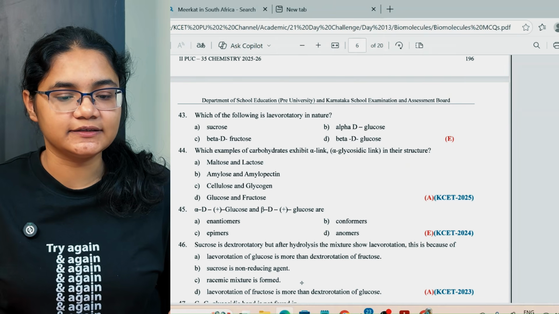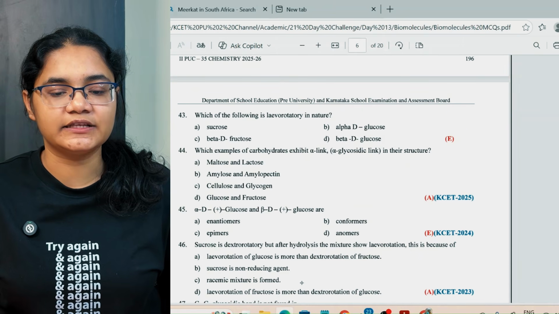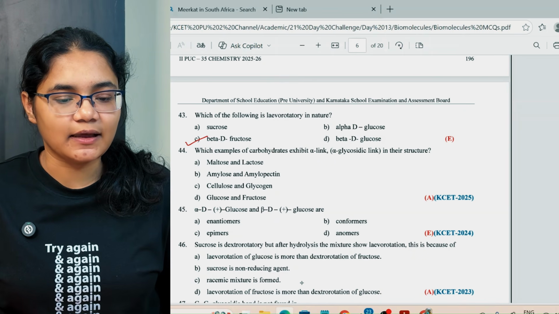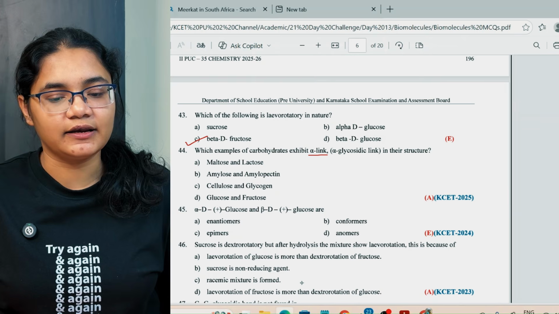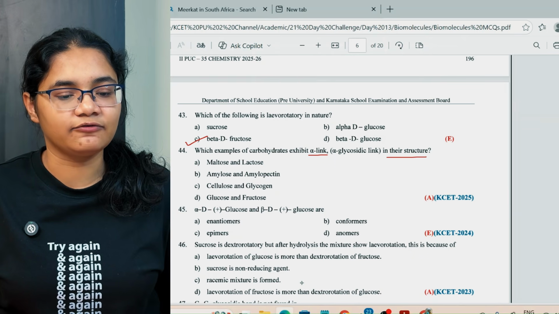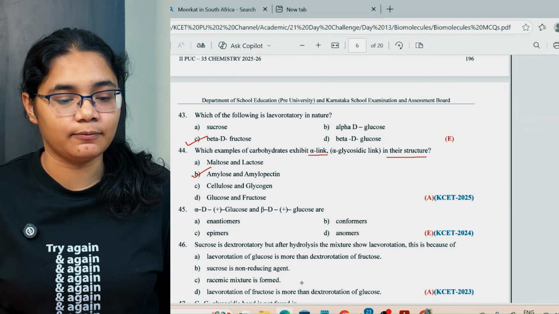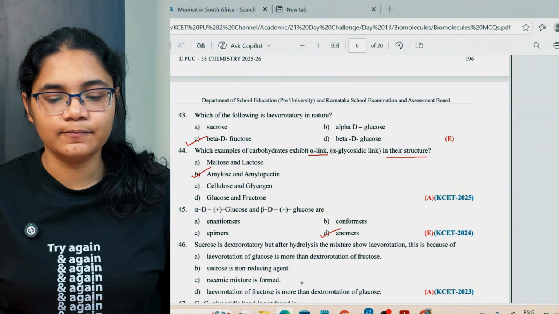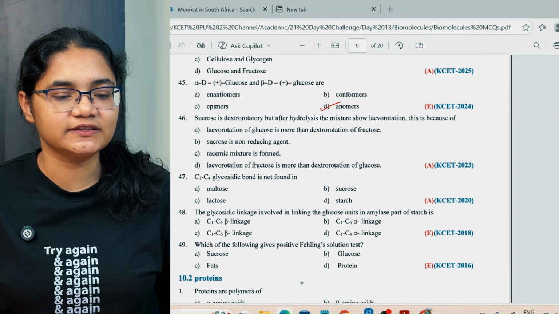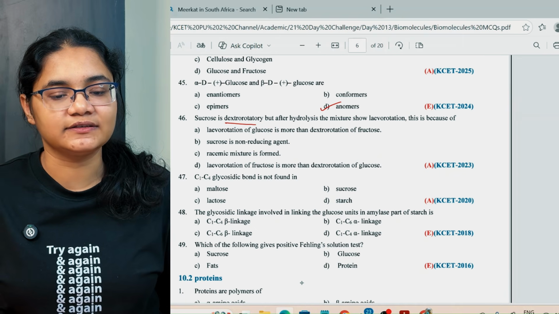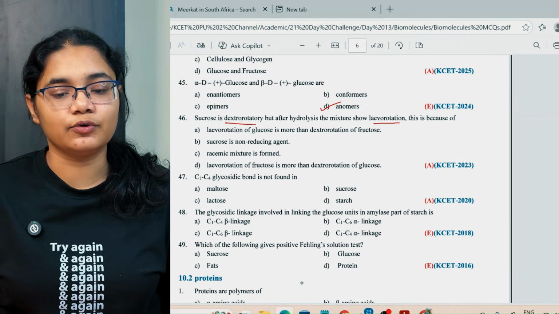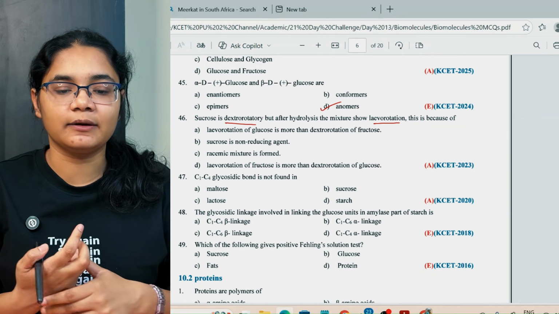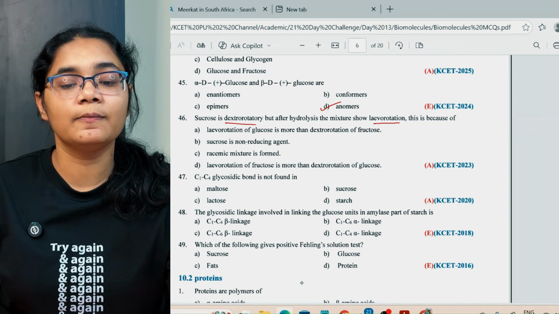Which of the following is levorotatory in nature? Fructose is levorotatory, so option number C. Which example of carbohydrates exhibits alpha links in their structure? Alpha links are present in amylose and amylopectin. Alpha D glucose and beta D glucose are anomers. Next, we have: sucrose is dextrorotatory, but after hydrolysis the mixture shows levo-rotation.